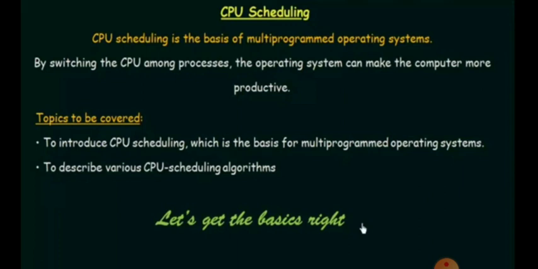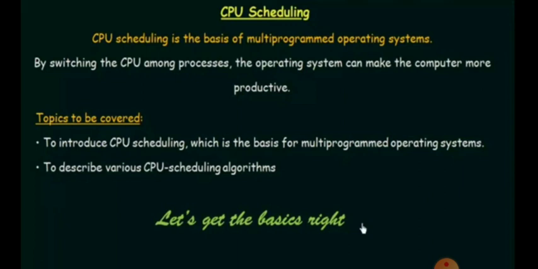In which method? What criteria are they going to follow to allocate the process to the CPU for execution? We have so many algorithms: first in first out, priority, round robin, shortest job first. Each and every algorithm follows some method, some criteria, to allocate the process to the CPU for execution. They are scheduling.